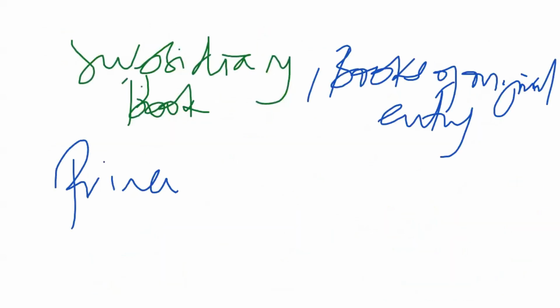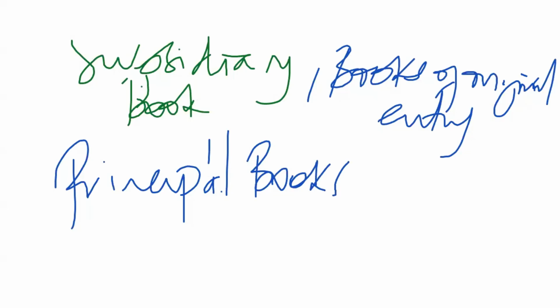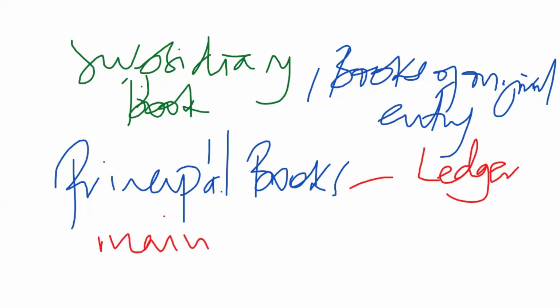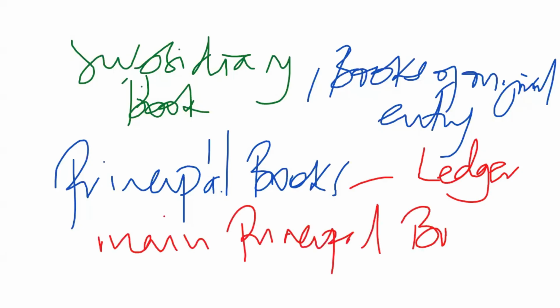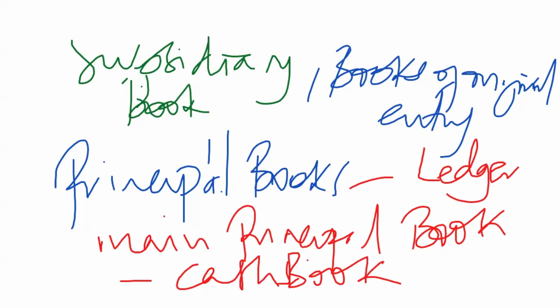Under the principal books, we said we have the ledger, and this ledger is the main principal book, as well as the cash book, which is also seen as a ledger.